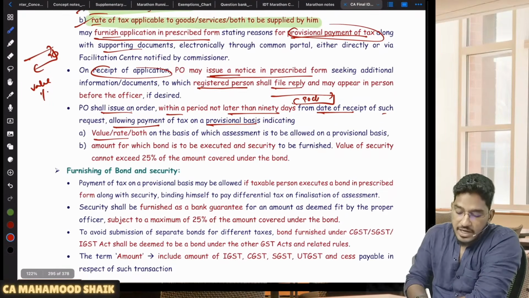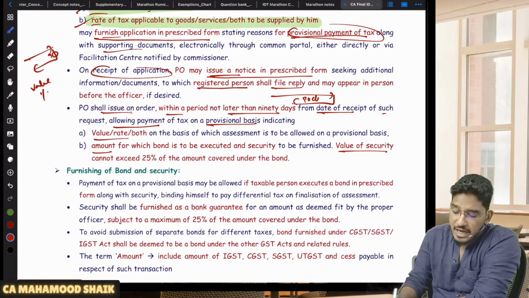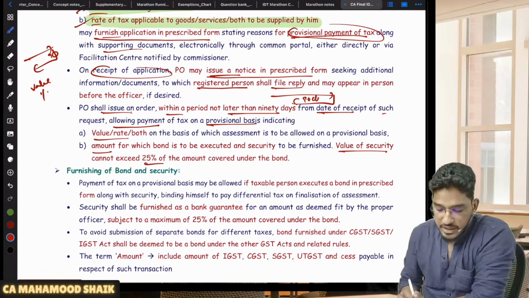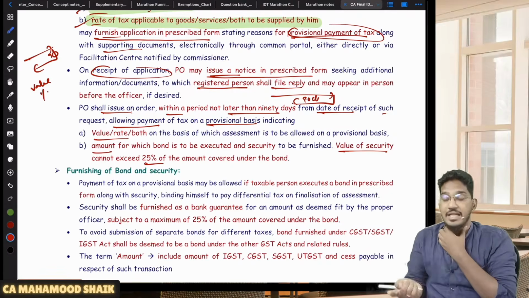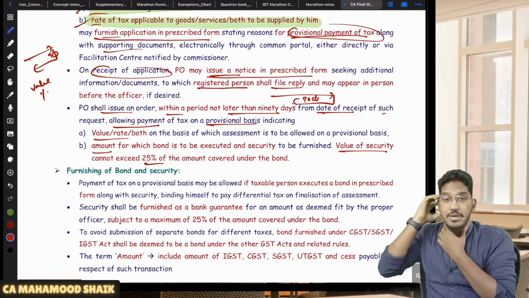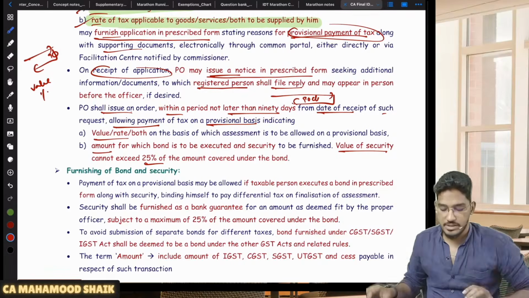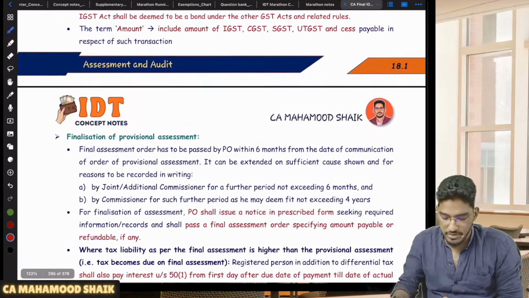Indicating what will be the value, indicating what amount you are required to pay. And also, he might ask you to furnish some security, which cannot exceed 25% of the amount covered under the bond. So that means he will ask you to execute the bond, and in some cases the bond alone will not be enough. He might even ask you to furnish security up to 25% of the bond amount also. So whatever it is, he will give you the provisional assessment order. Accordingly you have to furnish the bond and security also, which you can read.